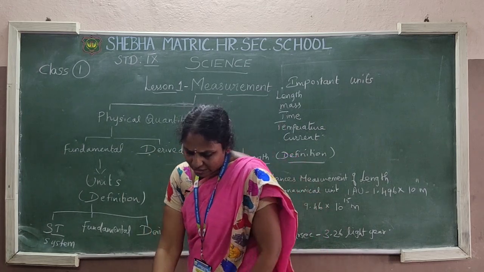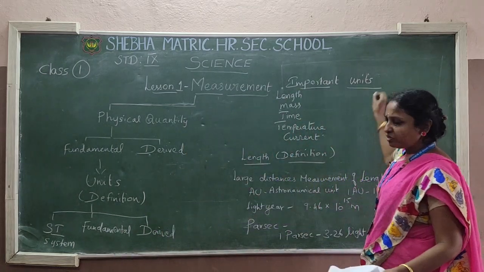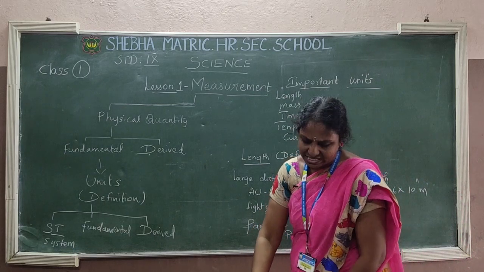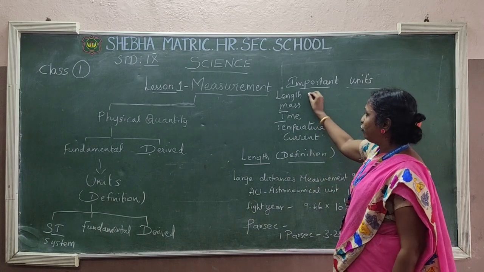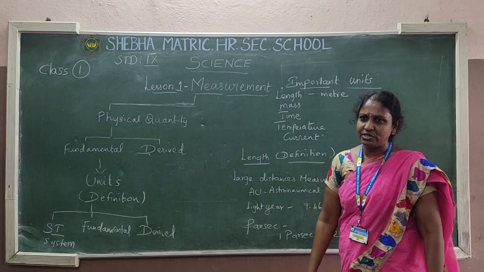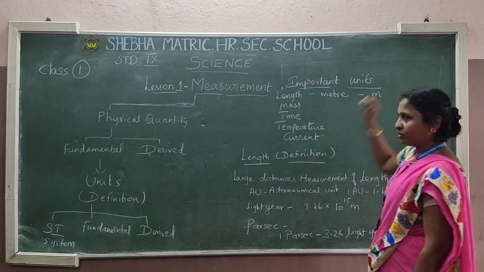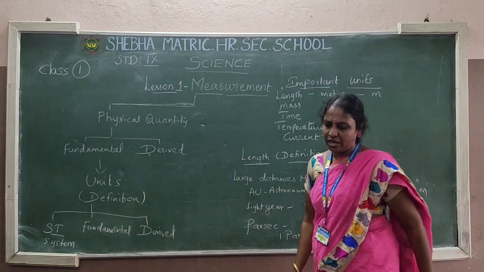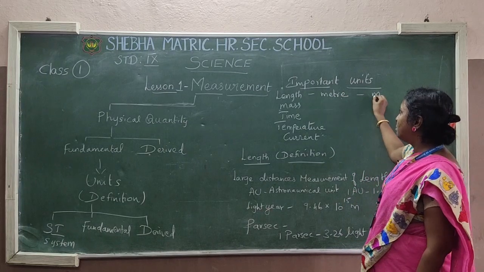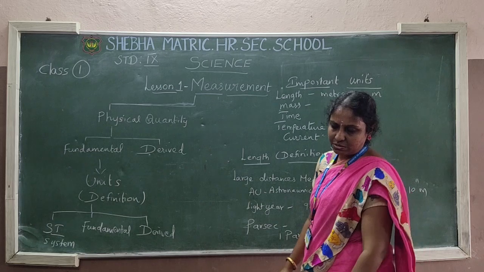Okay, so let us discuss some important units. First, length. You know, length is one important term used in physics. What is the unit for length? Meter. All of you say meter. And what is the symbol for meter? You can use the short letter m. Again I repeat, the unit for length is meter. What is the symbol? Small m.